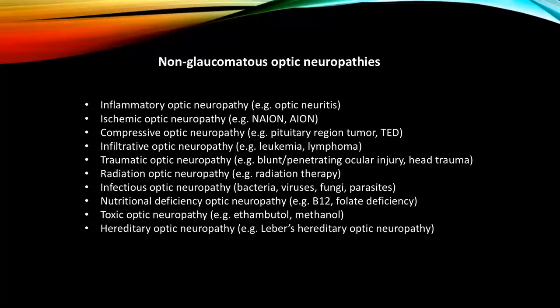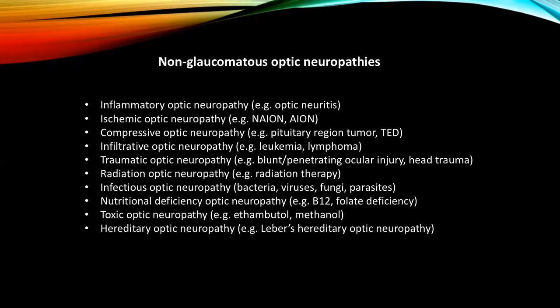And when we see retinal nerve fiber thinning and there is a pale neuroretinal rim, we have a list of differential diagnoses. So we have different etiologies of optic neuropathies: ischemic, inflammatory, compressive, infiltrative, traumatic, radiation, infectious, nutritional deficiency, toxic, hereditary.